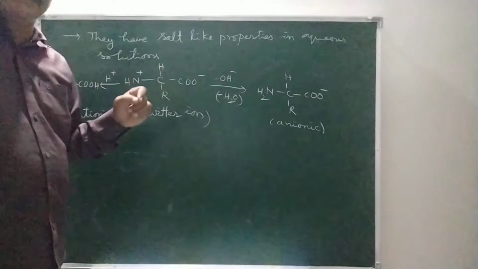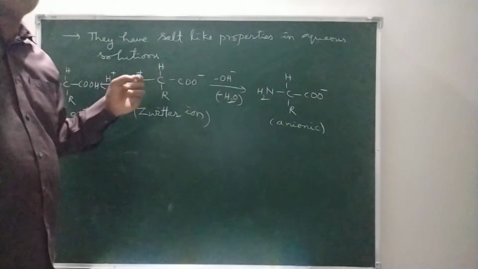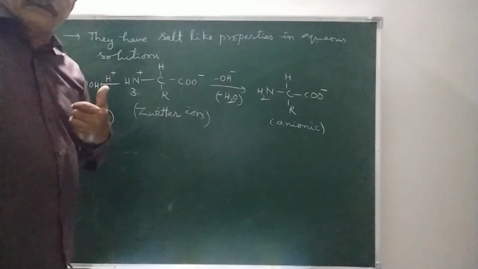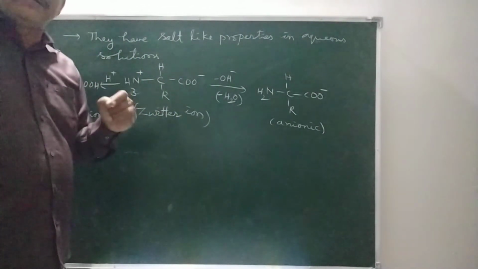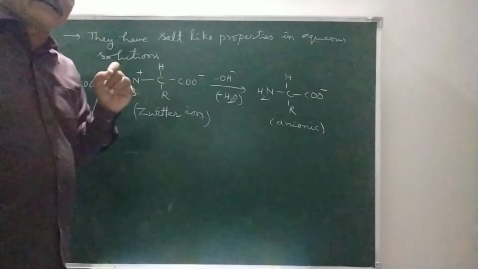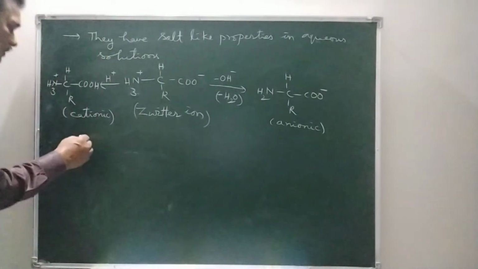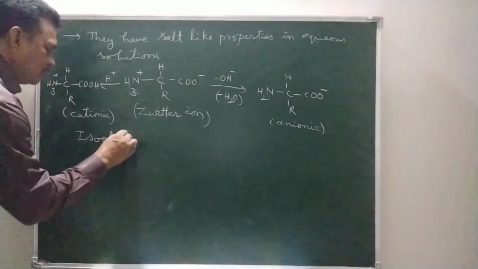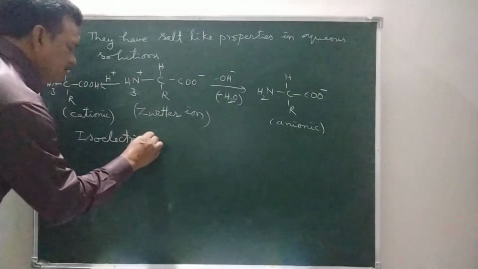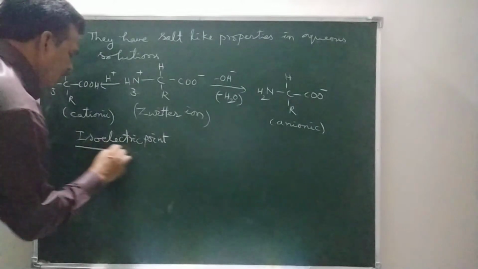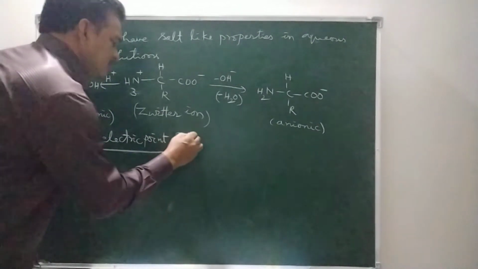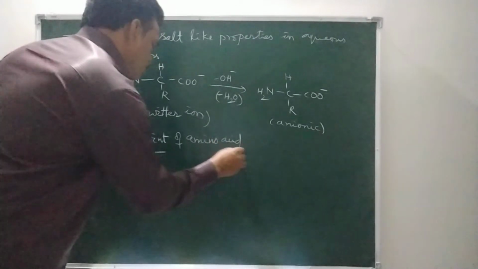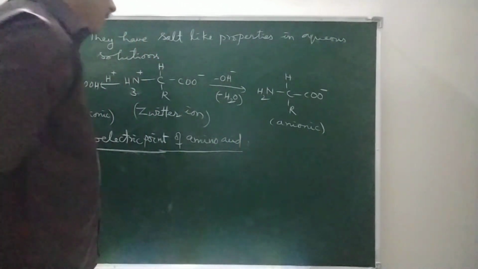At a certain pH, this amino acid does not migrate either towards cathode or towards anode. Such pH is called isoelectric point. That pH is called isoelectric point of amino acid. So what is isoelectric point of amino acid?